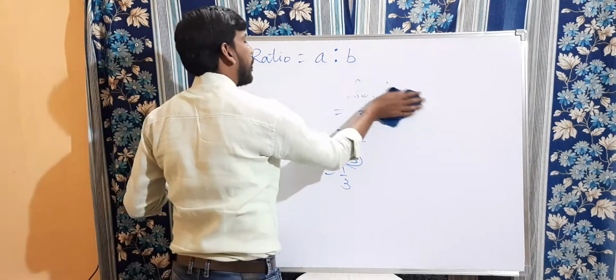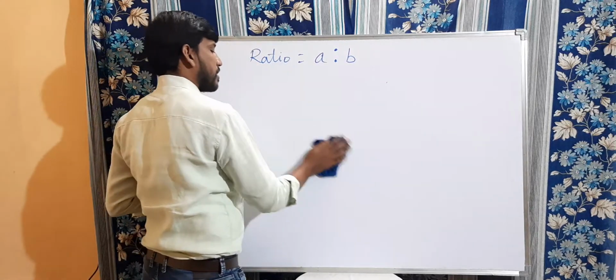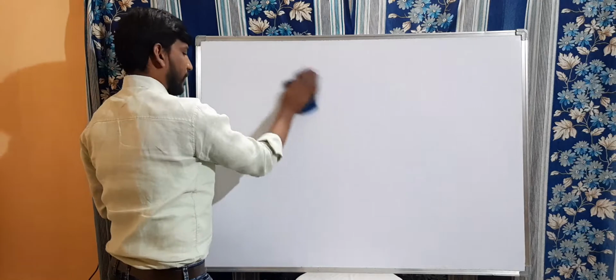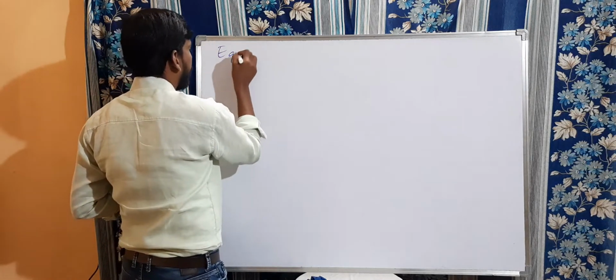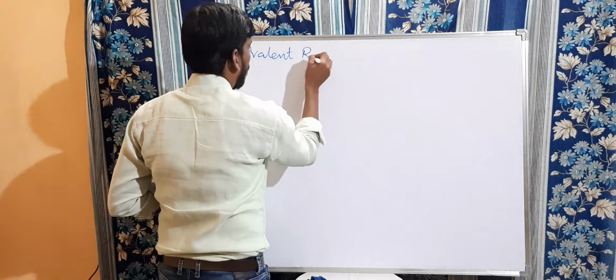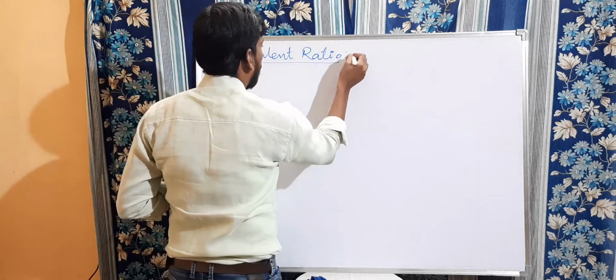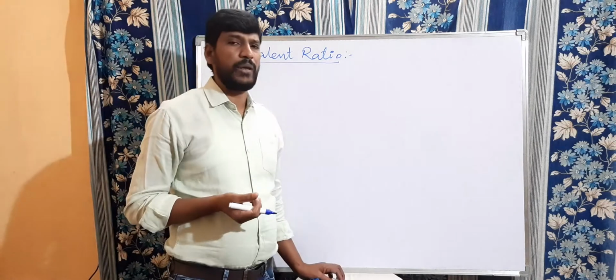What is meant by equivalent ratio? Already we know that we find equivalent fractions. So how do we find equivalent ratios now? Clear, children? Equivalent ratio. So you should multiply with the same number.